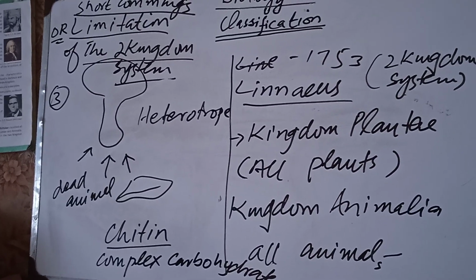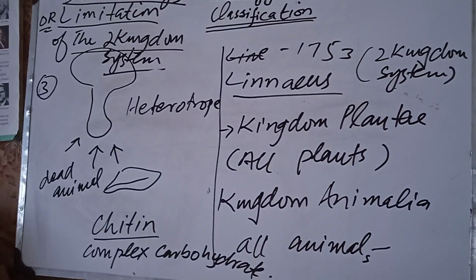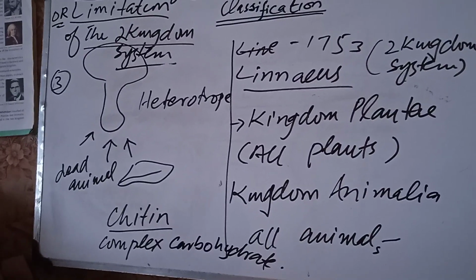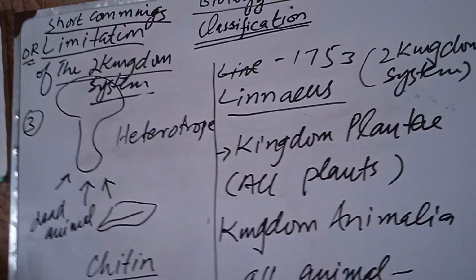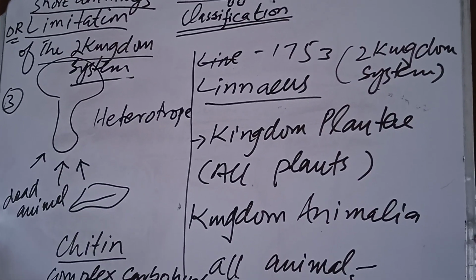Secondly, their cell wall is made up of chitin, and the cell wall of the other plants is made up of cellulose. So these things were not explained over there.